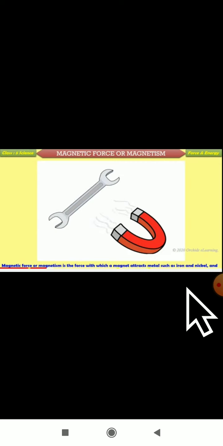But there is a magnetic force between iron materials and a magnet, between cobalt and a magnet, and even between nickel and a magnet. Magnets will attract iron materials, cobalt materials, nickel materials, not the wall and the wood.